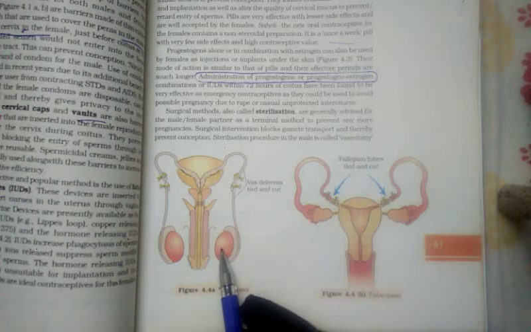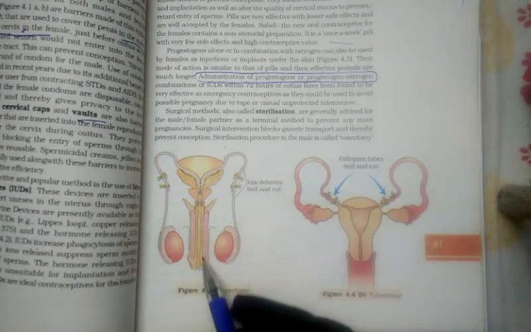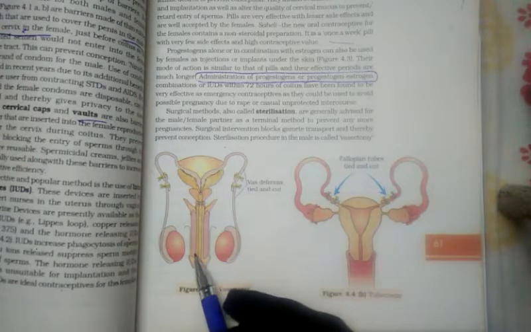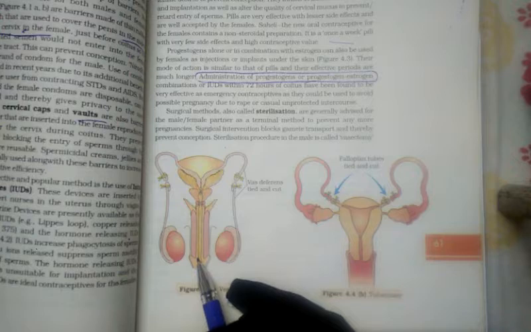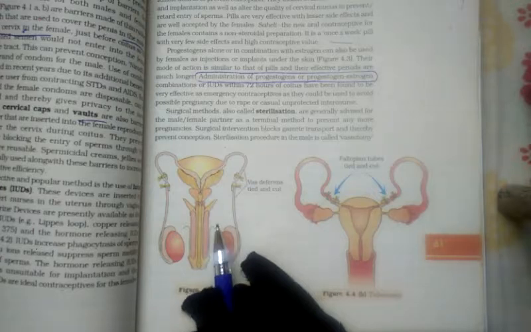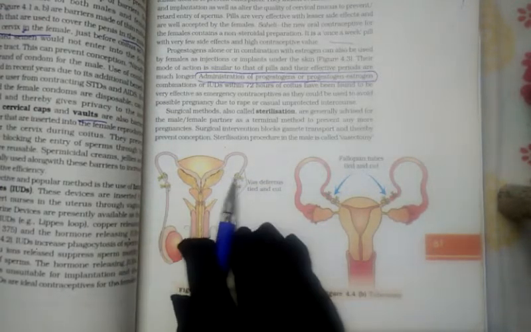From the testes, sperm production will be there in the male body, but the sperm are unable to reach the urethra. Due to that, even if the person goes for intercourse, the semen will not release sperm into the female body. Hence they can avoid conception or pregnancy. In this manner both the vas deferens will get cut.